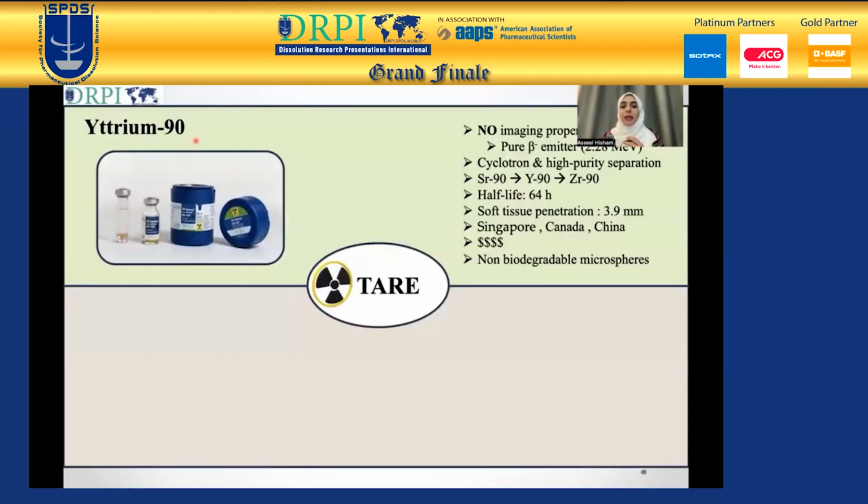Another limitation is that yttrium-90, the radioactive radionuclide used in transarterial radioembolization, has no imaging properties and has a half-life of 64 hours. It's only produced in Singapore, Canada, and China in the entire globe. Therefore, it's very costly for other countries to request yttrium-90 because it's a radioactive material. The transportation is very costly, and the production as well.